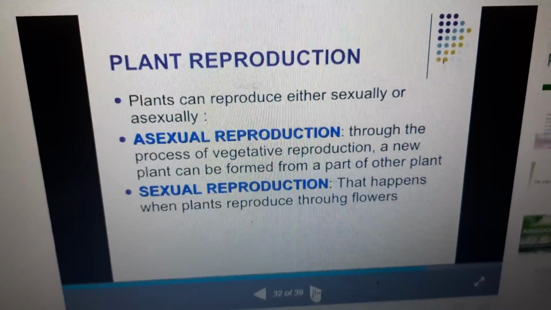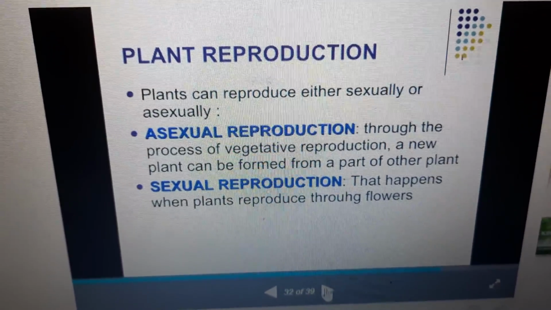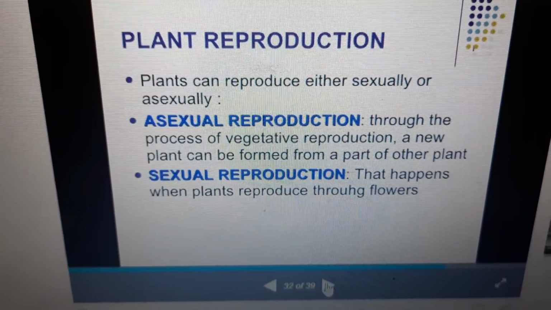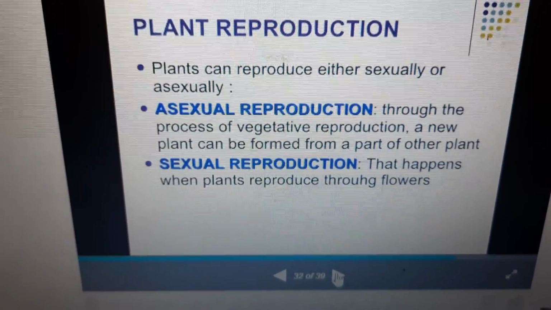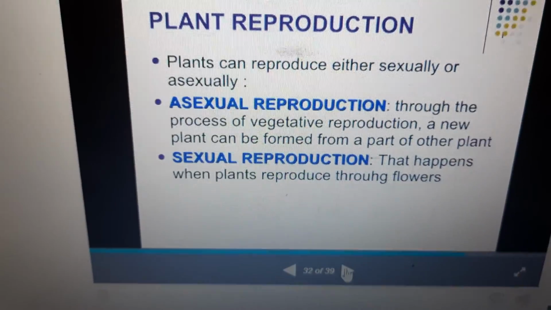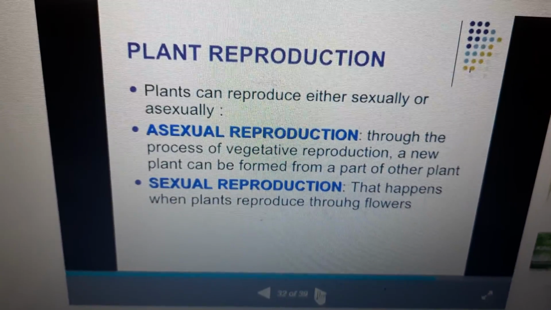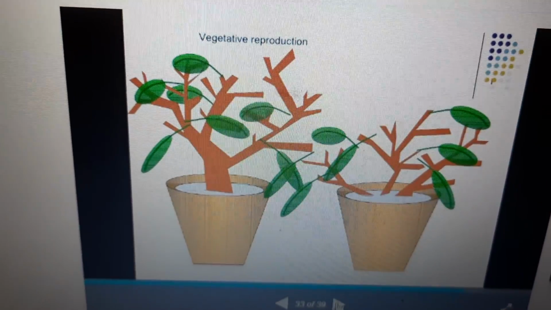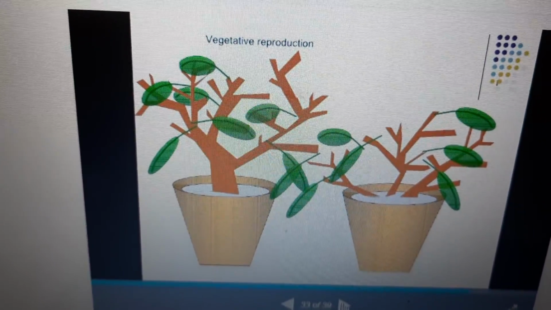Plant reproduction. Plants can reproduce either asexually or sexually. Asexual reproduction happens through the process of vegetative reproduction: a new plant can be formed from a part of another plant. Sexual reproduction is when plants reproduce through flowers. Vegetative reproduction.